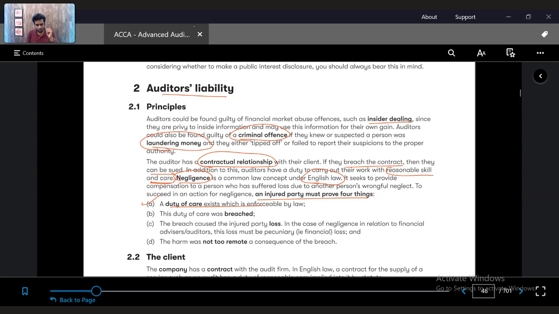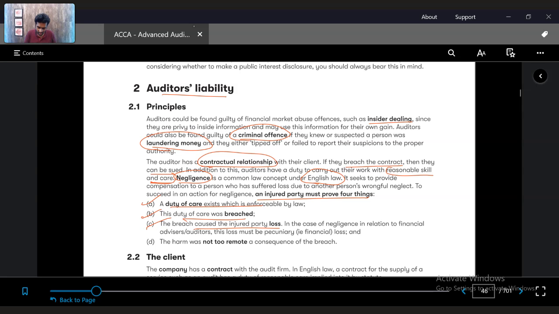Firstly, there has to be a due care enforceable by law in the contract between the two parties, auditor and client. Second, the due care was breached. Third, the breach caused the injured party a loss. So the client has to prove that, number one, there is a relationship and the auditor is supposed to enforce due care. Second, the due care was breached, like he committed acts of negligence and didn't do his work properly. Third, because of his negligence, I have suffered a loss.